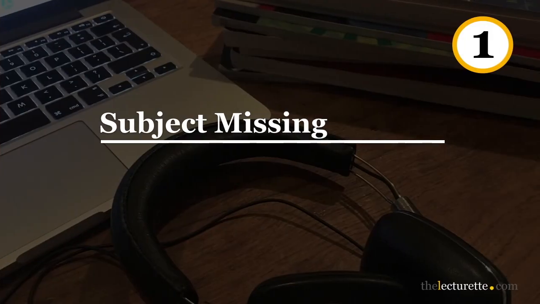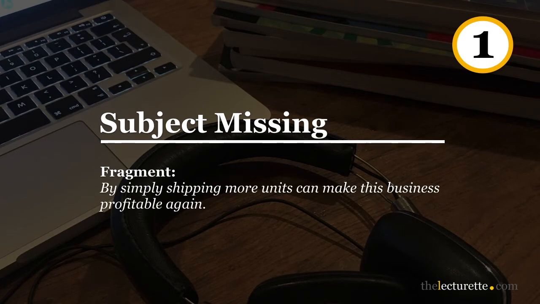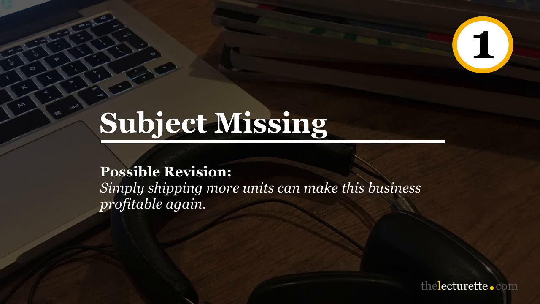Number 1 is when the subject is missing, like in this example. By simply shipping more units can make this business profitable again. Here, the writer mistook the prepositional phrase by simply shipping more units for a subject, which created a sentence fragment. To correct this mistake, the preposition, so by, could be taken out, making the activity of simply shipping more units the subject of the sentence. Now it is a complete sentence that works.